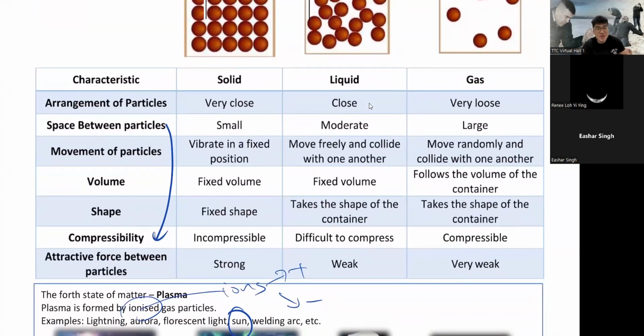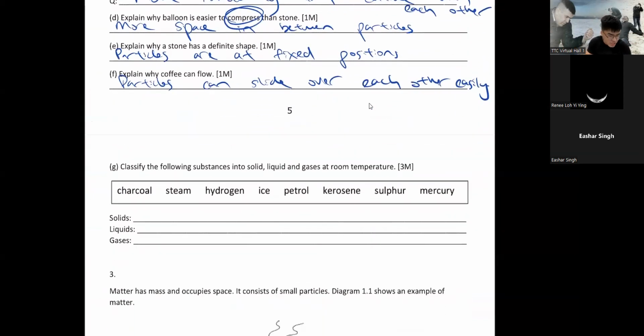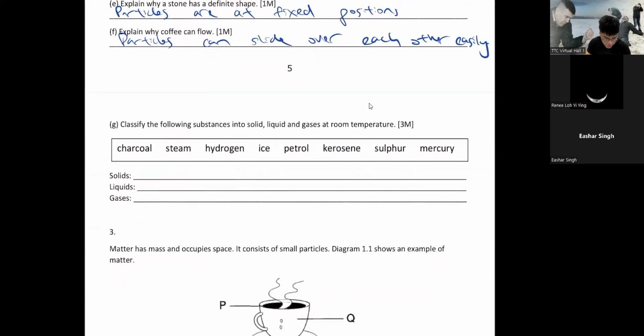Okay, sir, does it mean I have to memorize this? Yeah, but how is this memorizing? This is all common sense, right? I don't know lah, for me. At least for me it's common sense. So next, G, let's finish this and we shall sign off.